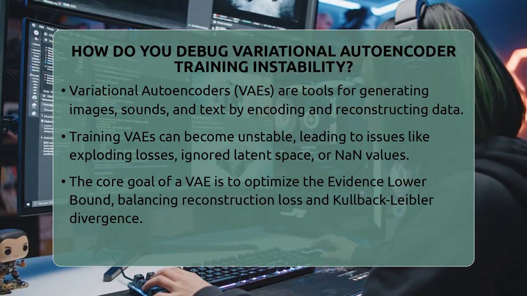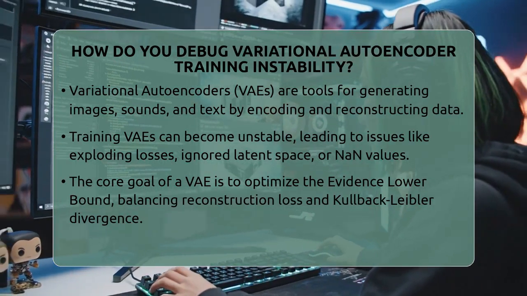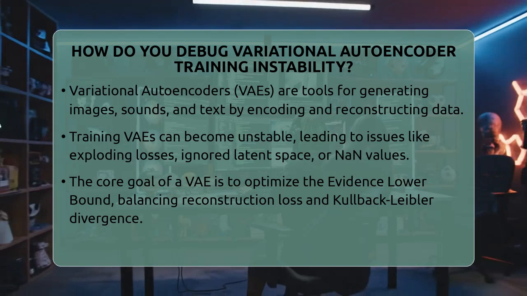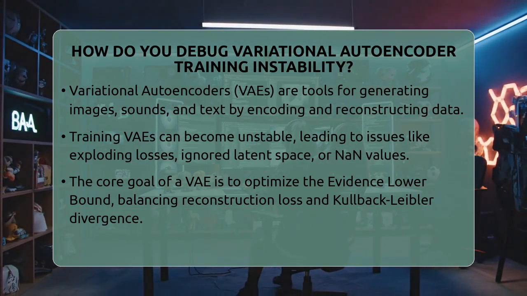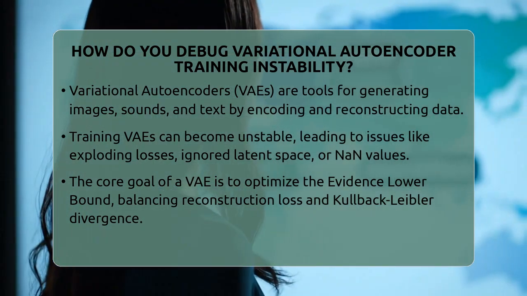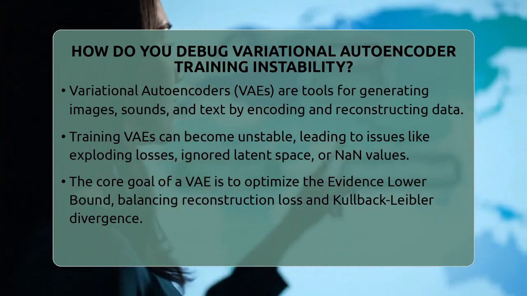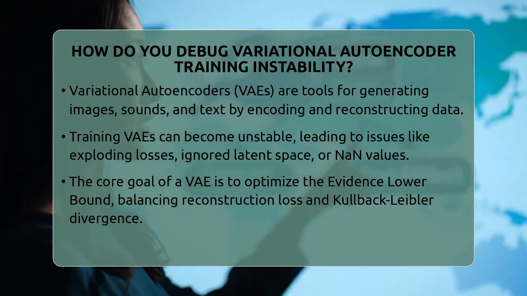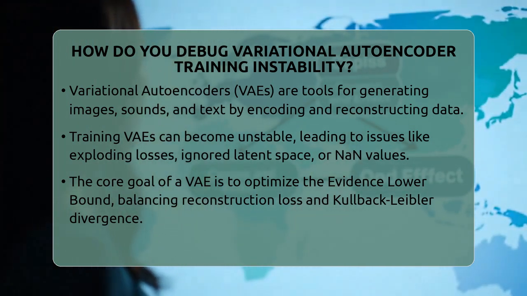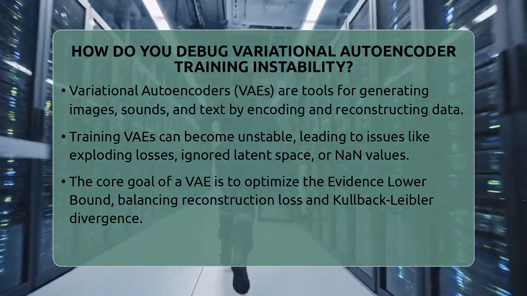How do you debug variational autoencoder training instability? Imagine trying to teach a robot to draw perfect pictures, but every time it learns, its drawings become messy or it stops learning altogether. That's what training a variational autoencoder can feel like when things go wrong.